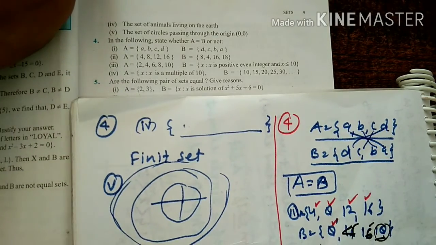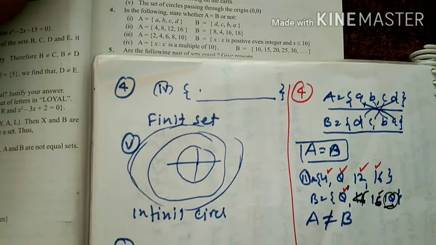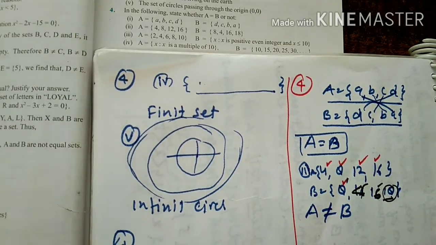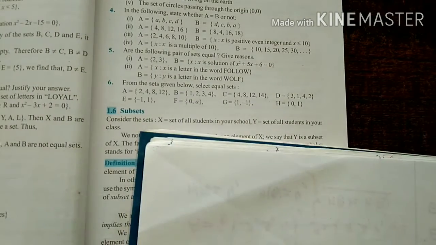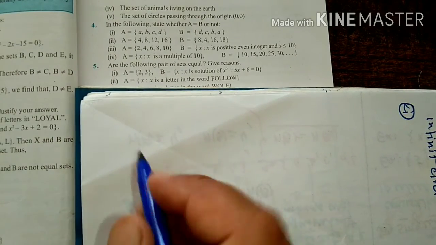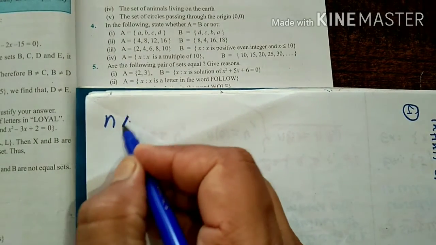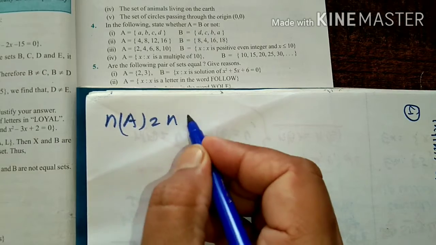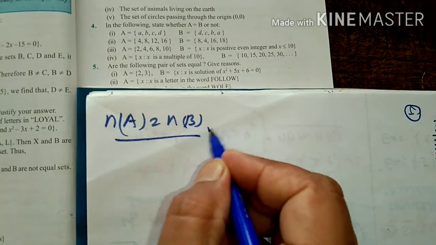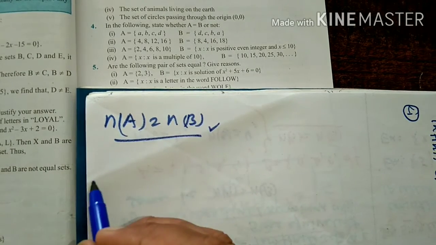And the reason behind that is, we can say this is an equivalent set but not an equal set. Clear? The number of elements in set A is equal to the number of elements in set B, but they are not equal. So we can say it is an equivalent set but not an equal set.